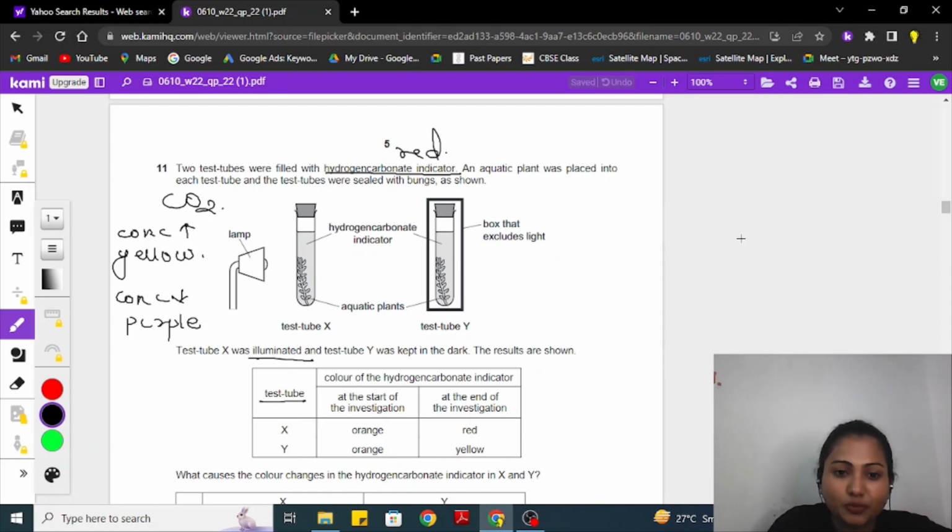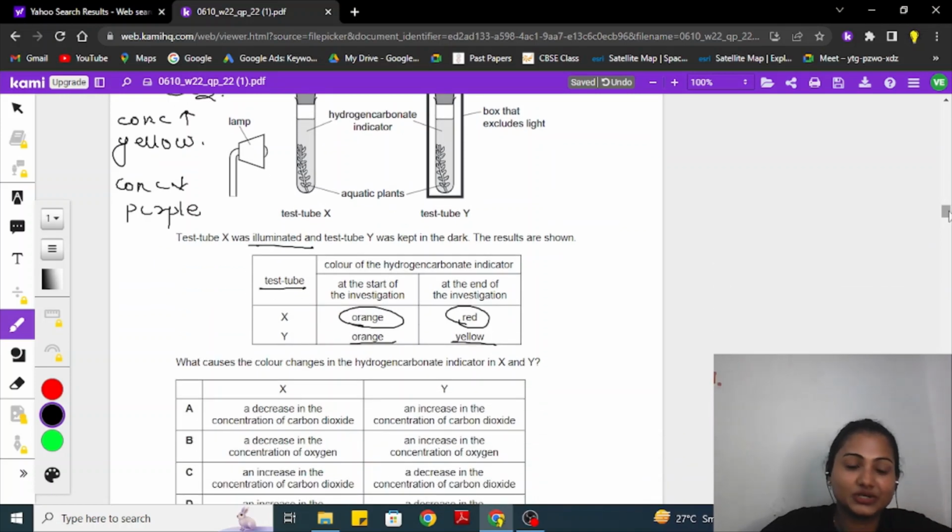Okay, so test tube X at the start of the investigation was orange. At the end of the investigation, it turned red in color. Y at the start of the investigation was orange. At the end of the investigation, it turned yellow, which means the concentration of the hydrogen carbonate indicator has changed. Let's see what the question is talking about. What causes the color change in the hydrogen carbonate indicator in X and Y?